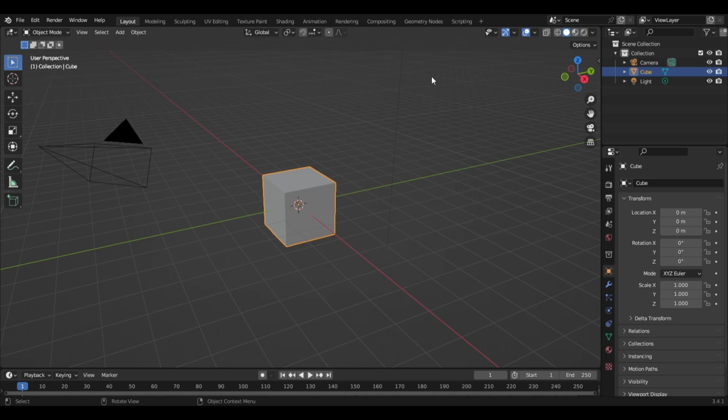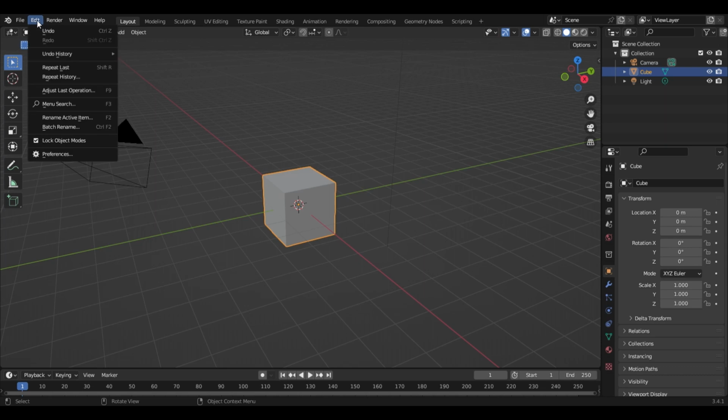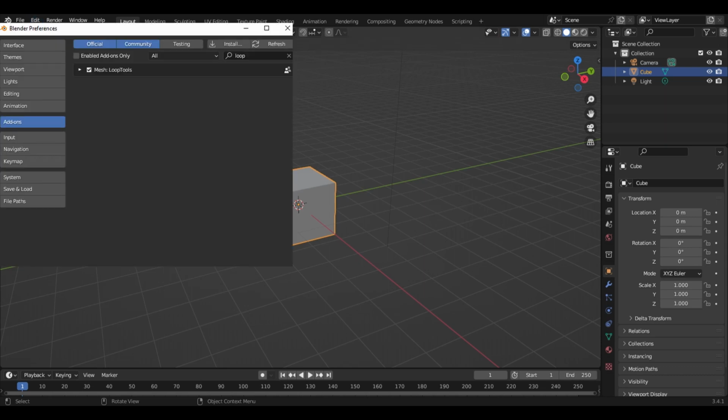Everyone, in this tutorial we are going to model the Puss in Boots: The Last Wish, the Death's Sickles. And before we start, go to Edit and Preferences to enable the Loop Tools add-on, which we are going to use during this tutorial. Just search for Loop Tools and you will find it here.